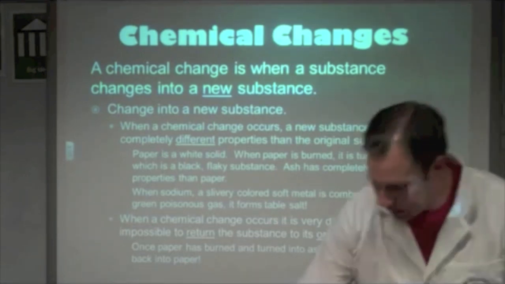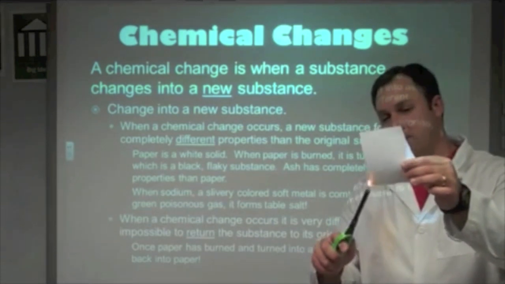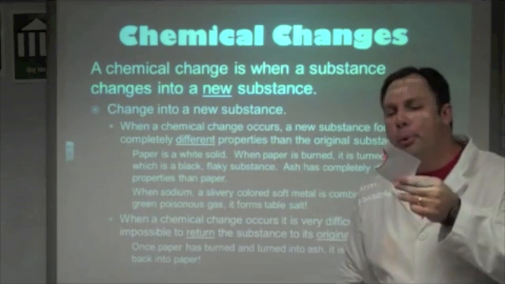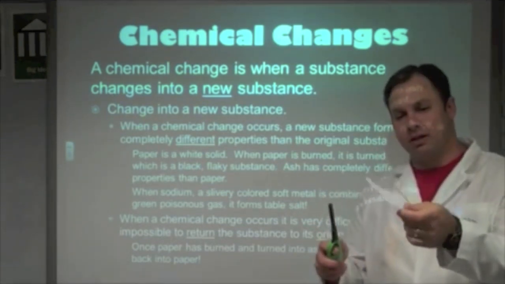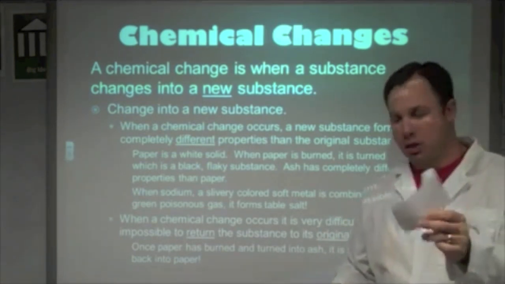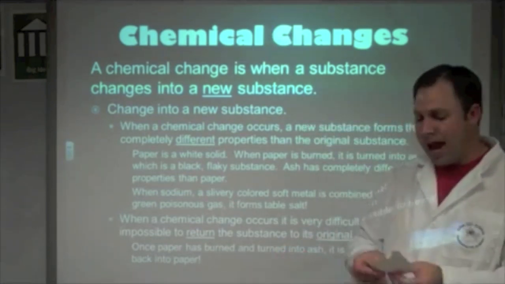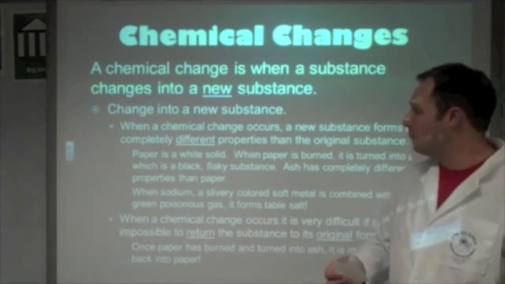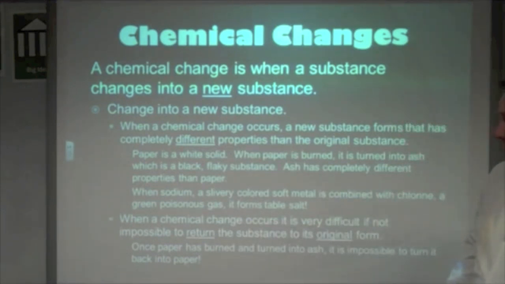If I take this piece of paper and I light this piece of paper on fire, it forms this black substance. We call this black flaky substance ash. Ash is completely different from paper. Ash is black, it's flaky, it doesn't resemble paper at all. It has completely different properties.